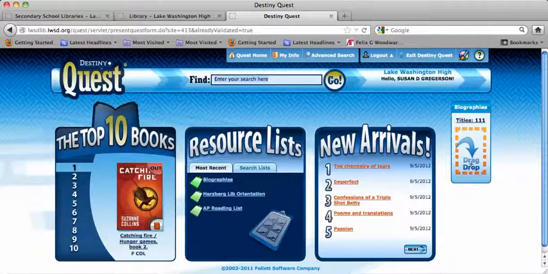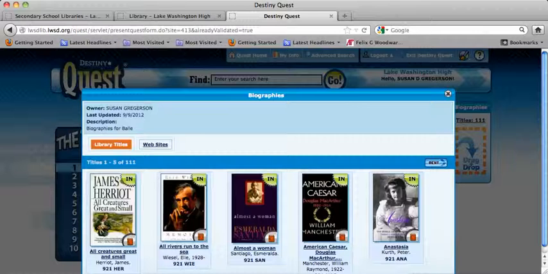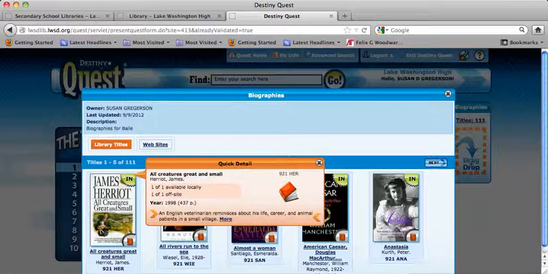Another thing I wanted to show you was Destiny Quest. So that is another feature of the Destiny software. I am creating resource lists. I will do that for your teachers as they assign specific projects, so that you can go to an area that has resources that are really specific to the project that you're working on. So I did one here that's called Biographies. I tried to pull, not every biography we have in the library, because you can get that off the shelf. I tried to choose some different ones.